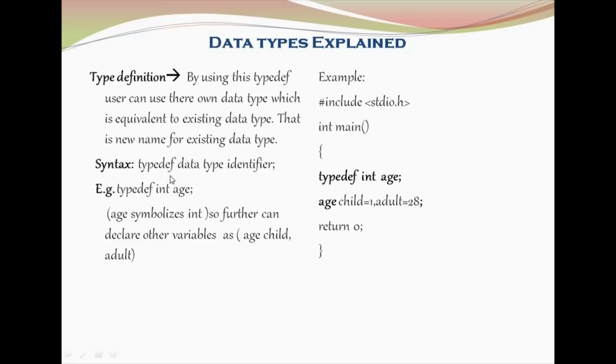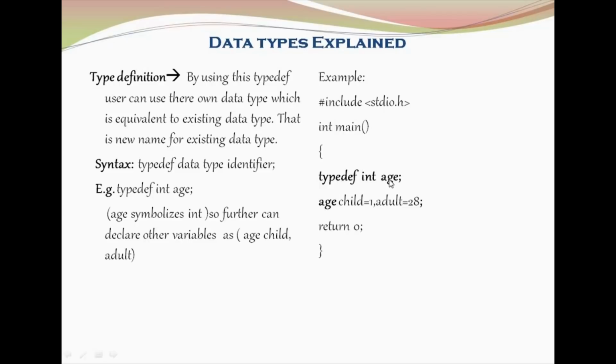So here is the syntax for that: typedef data type identifier. So typedef int age is the example here. In this code we will clearly understand it. Typedef is a keyword that you have to add before the variable declaration. So now age is created as a type definition data type.